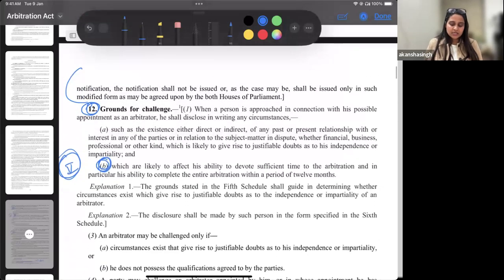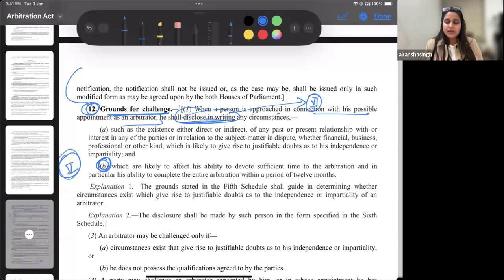If you have never read section 12, let's just understand grounds for challenge. When a person is approached in connection with his possible appointment as an arbitrator, he shall disclose in writing any circumstances. As I said, I want you to be my arbitrator, so you have to disclose in writing. And for this writing there is a format, which is present in the sixth schedule. So what is between the fifth and seventh? That is the sixth schedule, which talks about what all you need to disclose.